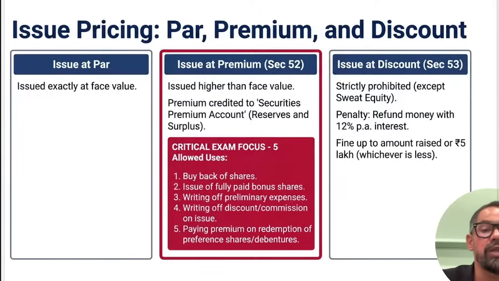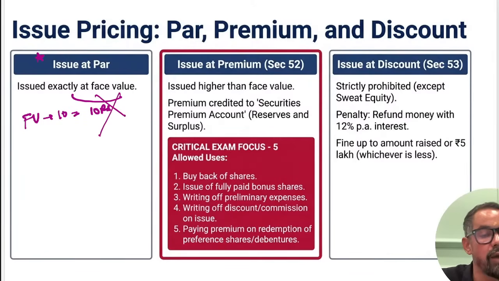We issue 3 types of shares. We issue shares at par value, meaning face value. Let's say face value is 10 and we are issuing shares for 10 rupees. This happens rarely in the market. Always companies come up with a premium. They issue shares at premium.